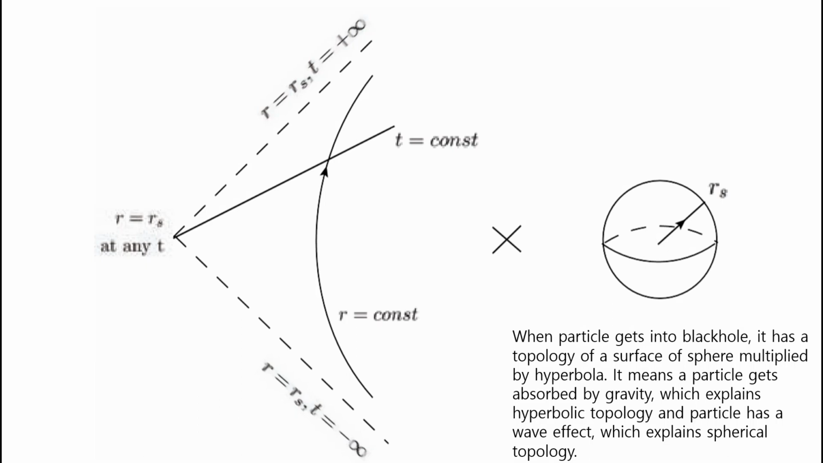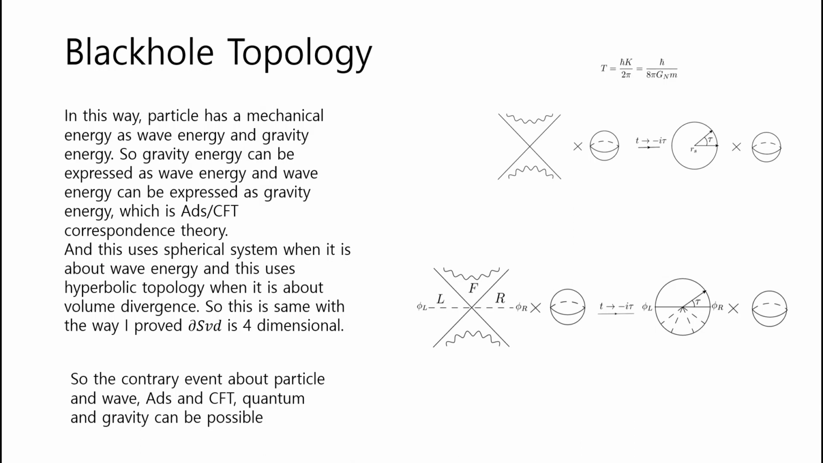When a particle gets into a black hole, it has a topology of a surface of a sphere multiplied by a hyperbola. It means a particle gets absorbed by gravity, which explains hyperbolic topology, and a particle has a wave effect, which explains spherical topology. Black hole topology.